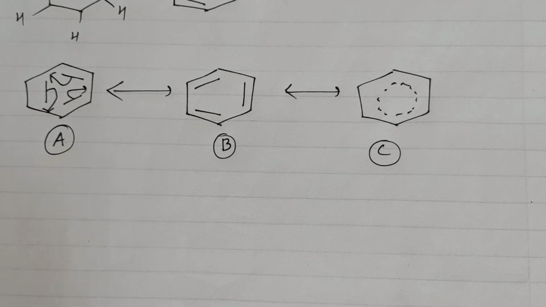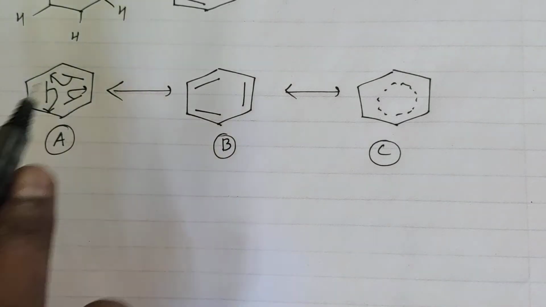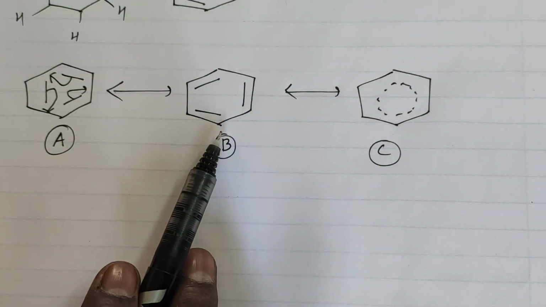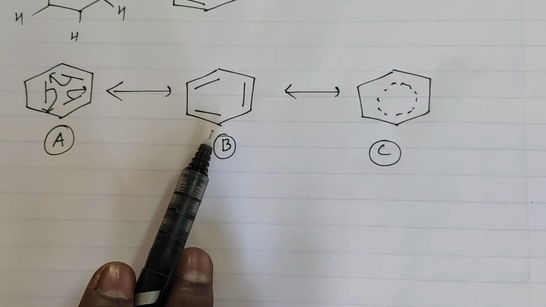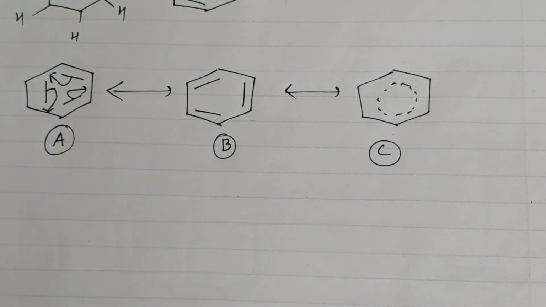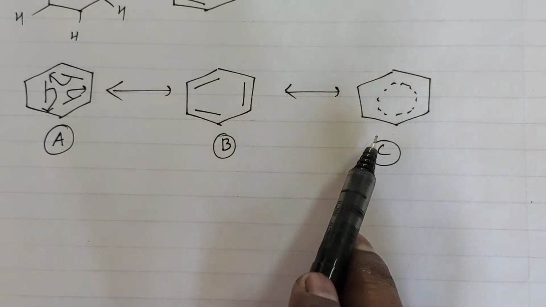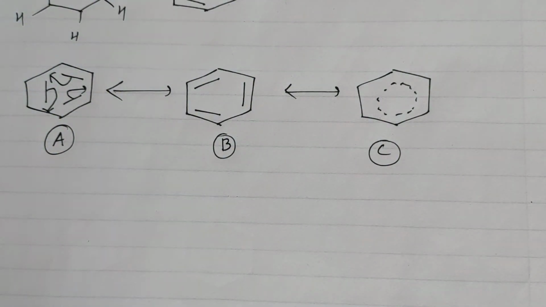Like a ceiling fan: we have 3 blades. When it is off, you can see 3. When it is on, you can see a circle. So in nature, electrons move continuously. They will not stop. So that's why we see the structure like this. This is how we write the structure of benzene and some resonating forms of benzene.